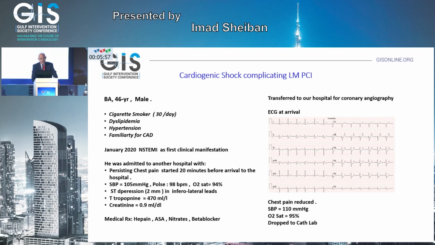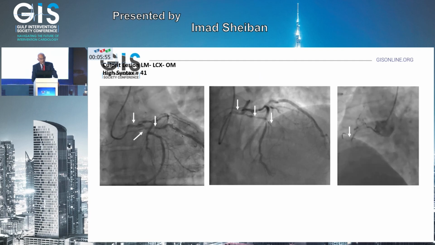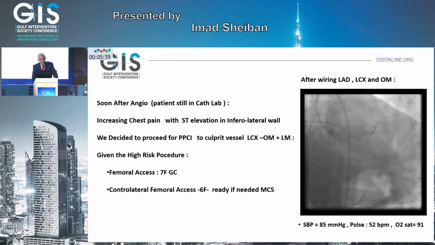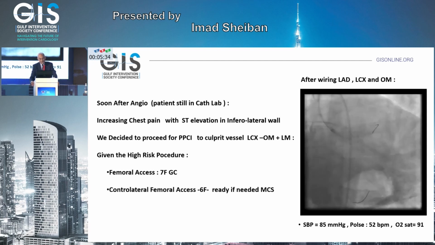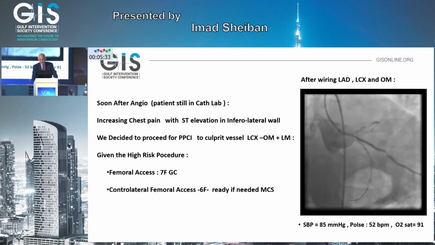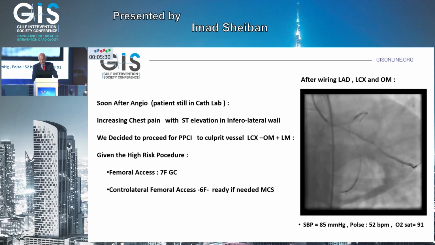Now, cardiogenic shock, like in this case with diffuse disease on distal left main with chronic total occlusion of LAD, chronic total occlusion of right coronary artery with dominant circumflex, and you can see here what happened just wiring the vessel, the three vessels.